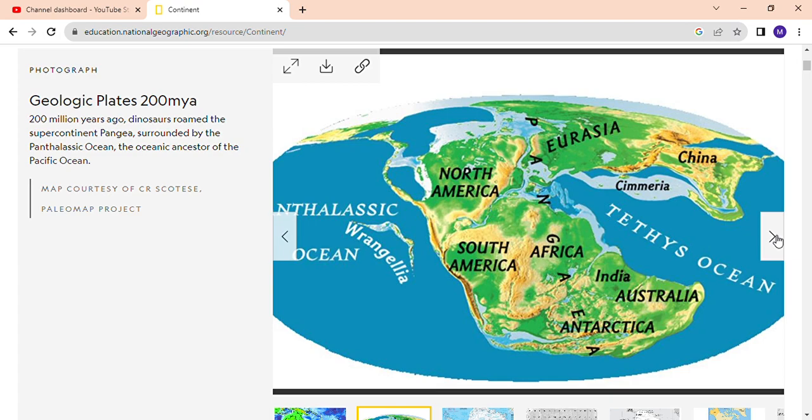Then, geologically, 200 million years ago, dinosaurs roamed the supercontinent Pangea. At that time, there were not the seven continents which are present now. There was a supercontinent called Pangea, surrounded by a super ocean which was the ancestor of the Pacific Ocean.